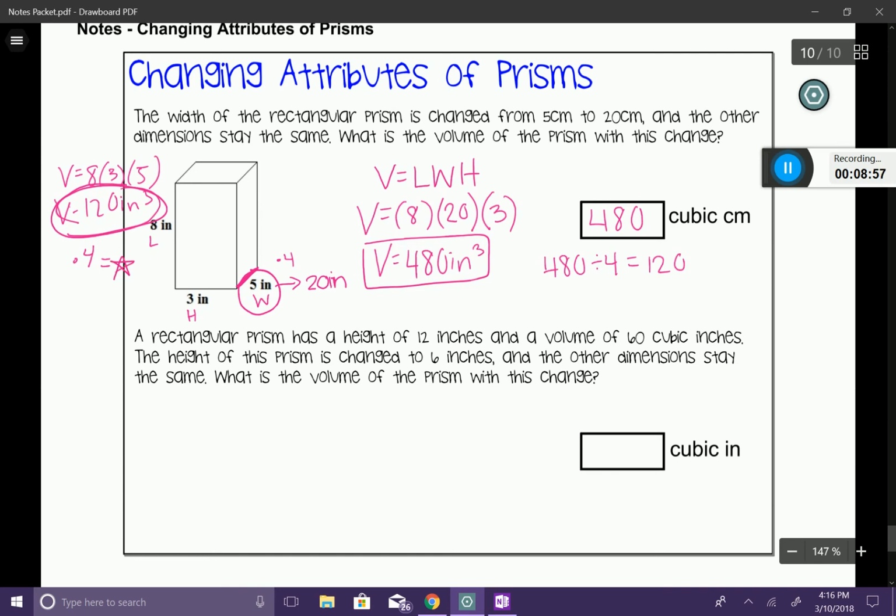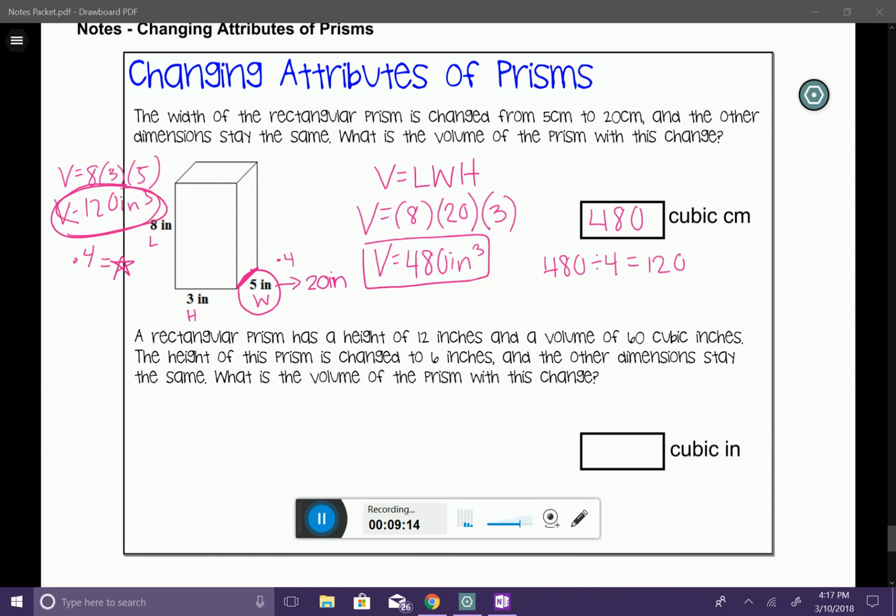All right, let's look at another one. A rectangular prism has a height of 12 inches and a volume of 60 cubic inches. The height of the prism is changed to 6 inches, and the other dimensions stay the same. What is the volume of the prism with this change?